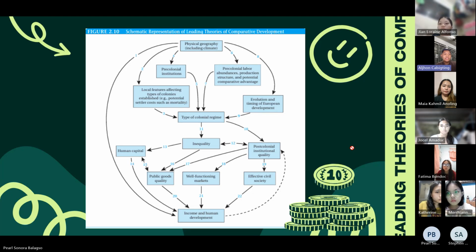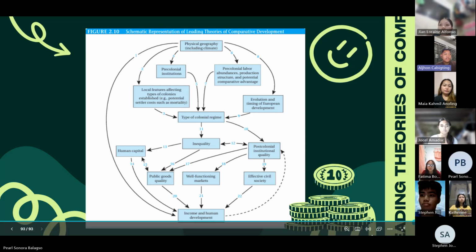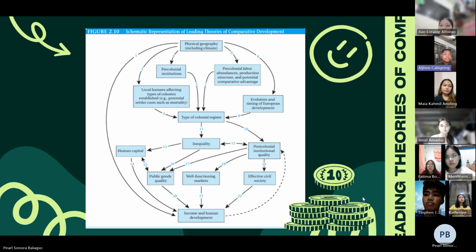The influence of geography on pre-colonial institutions is captured by Arrow 4, accounting for institutional differences. Geographic variables have little influence on incomes today. Their statistical estimates imply large effects of institutions on per capita income.